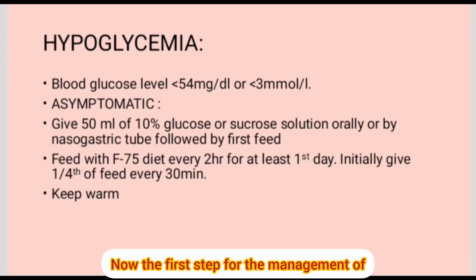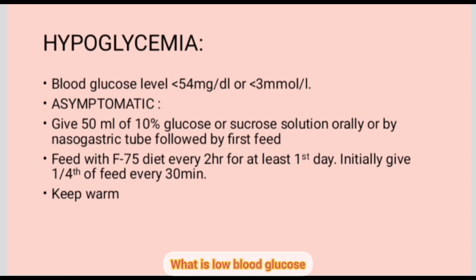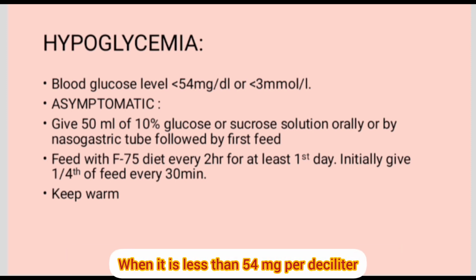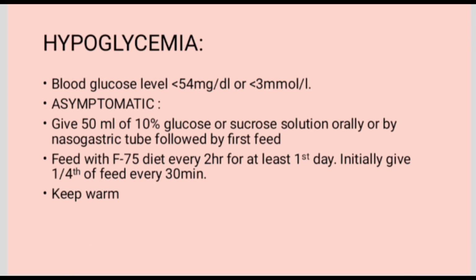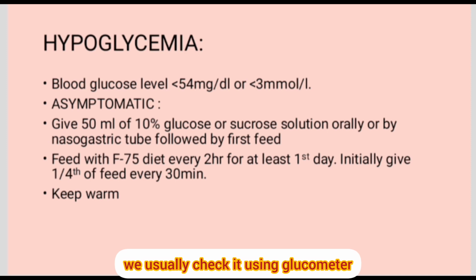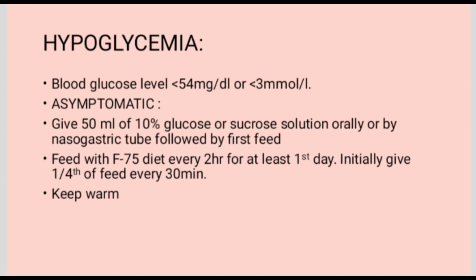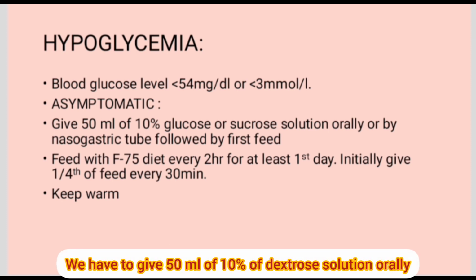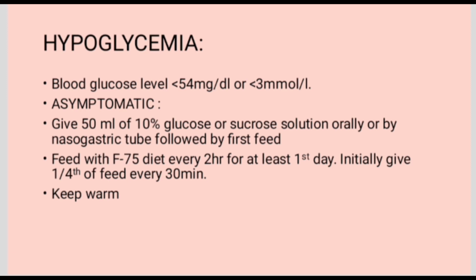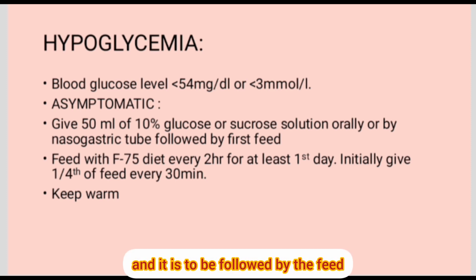Now the first step for the management of a patient of SAM is low blood glucose. What is low blood glucose? When it is less than 54 milligram per deciliter, we usually check it using a glucometer. If the patient is asymptomatic, what do we have to do? We have to give 50 ml of 10% dextrose solution orally, and if not accepted orally, then we can give it through the NG tube, followed by the feed.